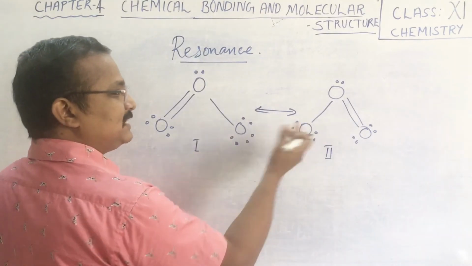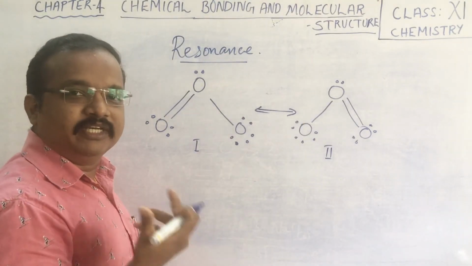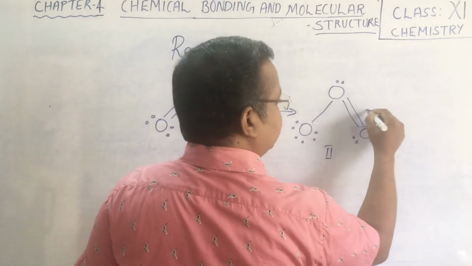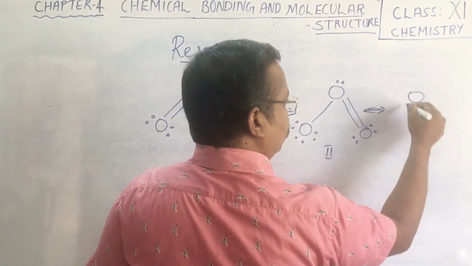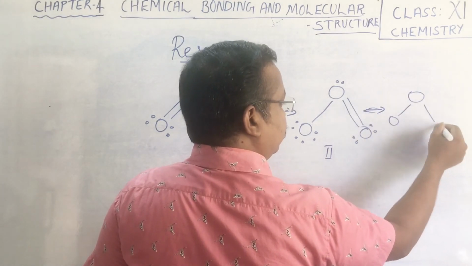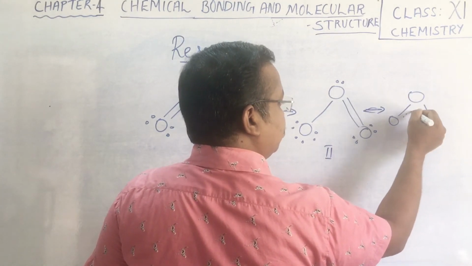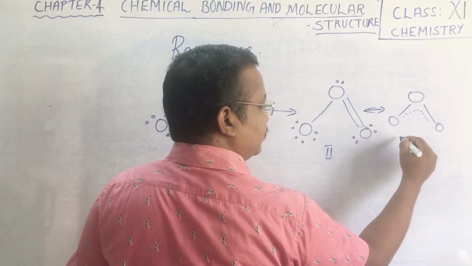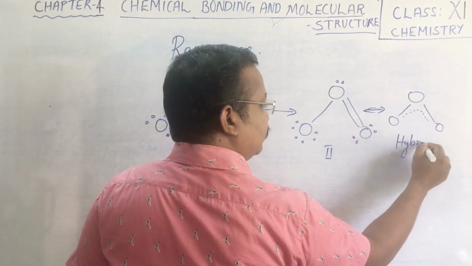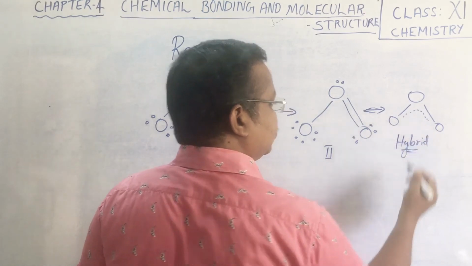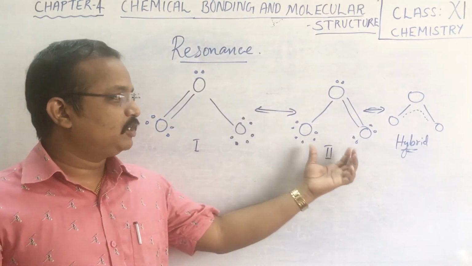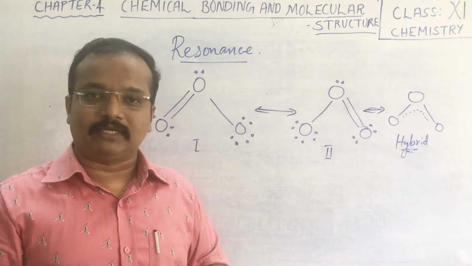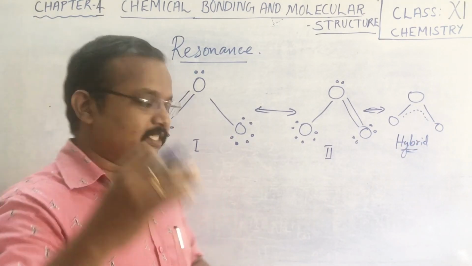This way of existing of molecules in different forms is called resonance, and these two structures we can put together in the form of a single structure in which this double bond can be anywhere. This form of representation we call a resonance hybrid. So the different individual structures can be put together as a single structure, which we call a resonance hybrid. Let us take another example.